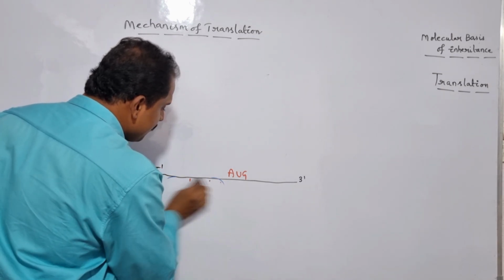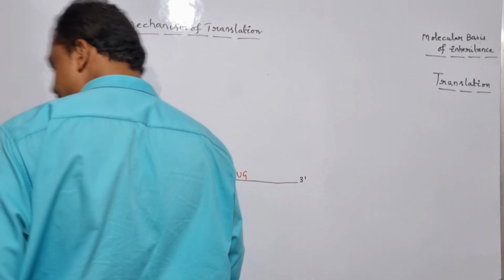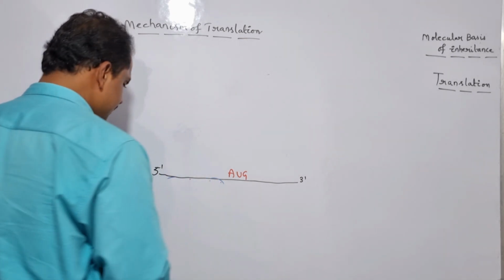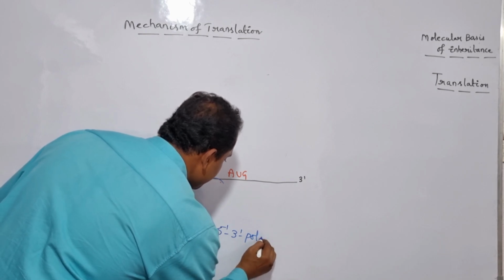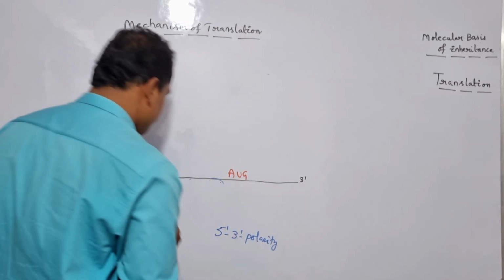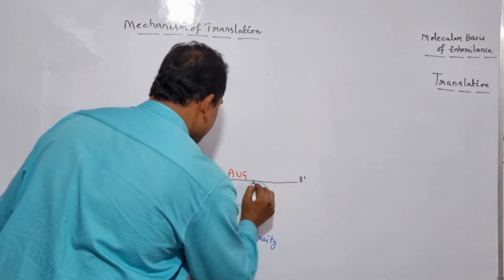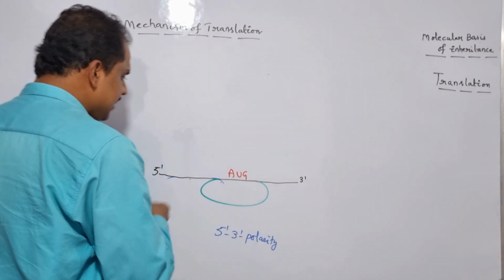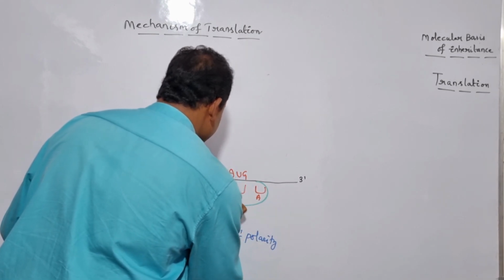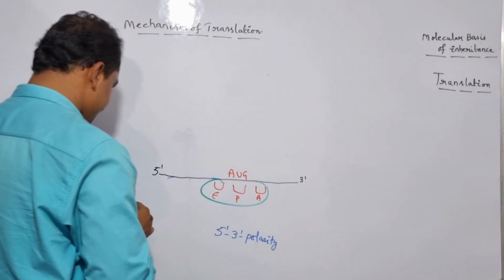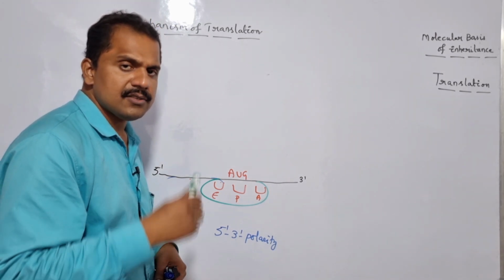Small subunit of the ribosome, it proceeds in 5' to 3' polarity. And here these are nothing but the A site, P site, and it is nothing but what? E site.